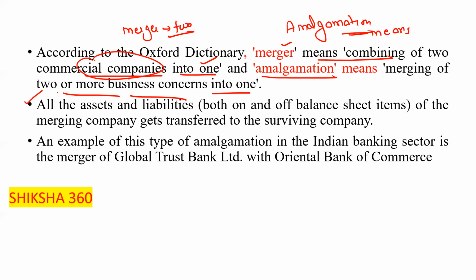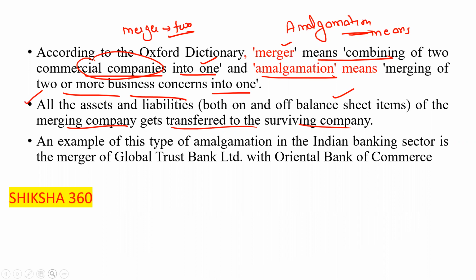So all the assets and liabilities, both on and off balance sheet items, of the merging company get transferred to the surviving company, clear. Like, if any person has purchased shares of the OBC Bank or the United Bank of India, then as per the dealing between them, those shares will be converted into PNB shares, clear.